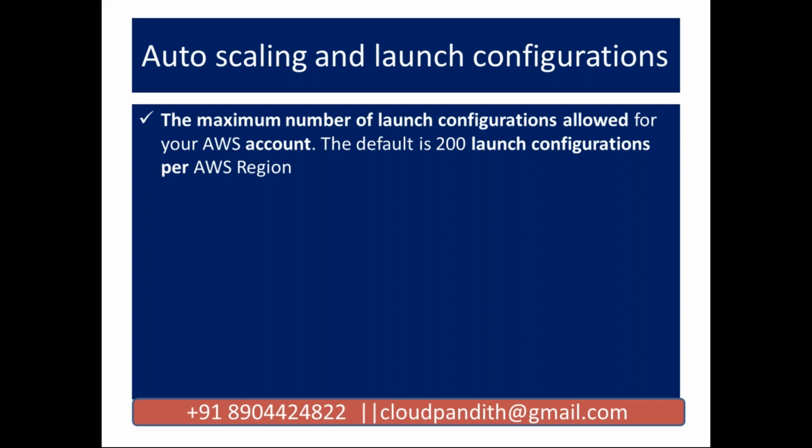Launch configuration is nothing but all the required parameters, which you keep here. By taking these parameters, you are going to launch the new instance. You say it automatically launches the instance, but whether it has to launch a Windows machine or a Linux machine, whether it has to take 8 GB memory or 16 GB memory, how does it know automatically? It doesn't know. That's why all those parameters, such as launching a Linux machine with 8 GB memory, you need to keep in the launch configuration. So when it is launching the machines, it will read the parameters from the launch configuration and launch the servers.